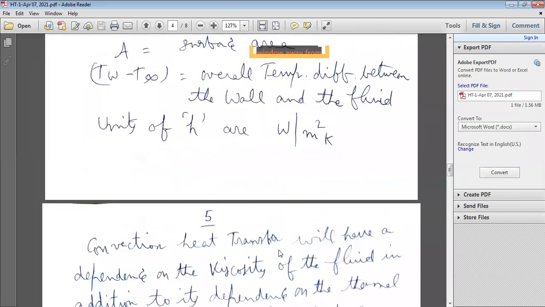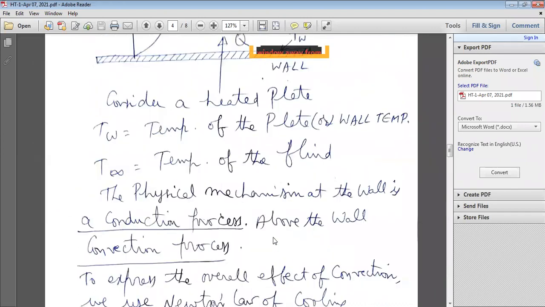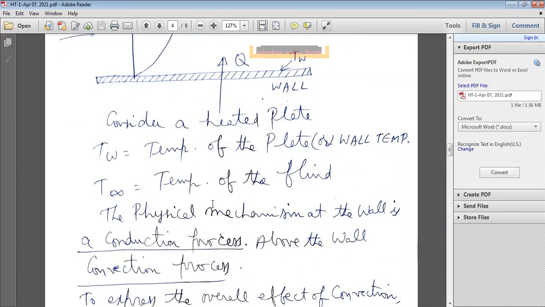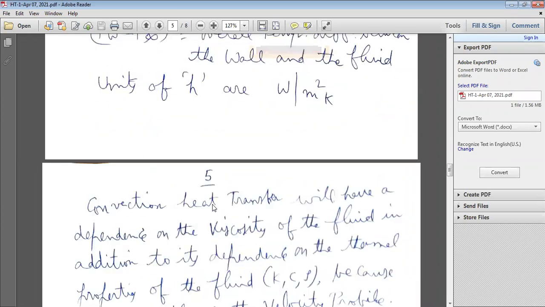So what is the mechanism here? Convection heat transfer mechanism: because of density changes, convection currents are developed, and heat is transferred from the hot part of the fluid to the cold part of the fluid.